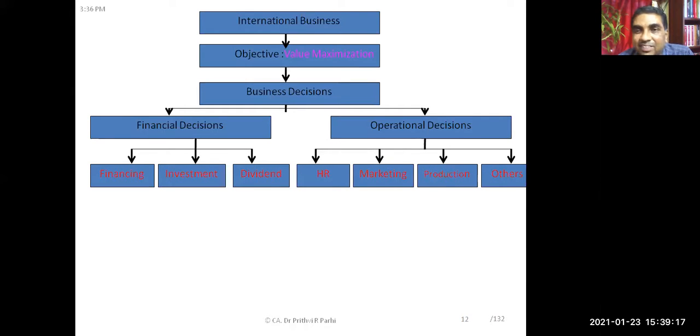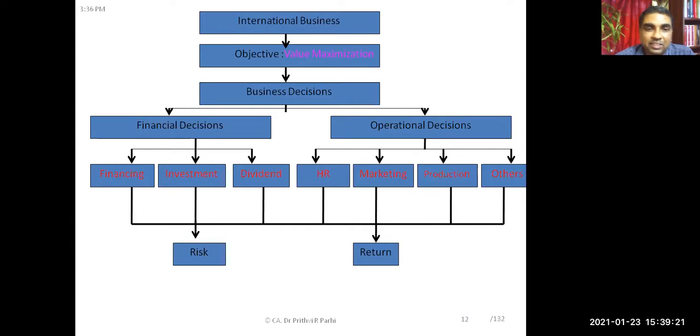Is it done? Now, how do you take these decisions in a business? We take the decision by comparing the risk and return. That means in a decision, what is the risk involved and what is the return expected of that business. We compare both the things.